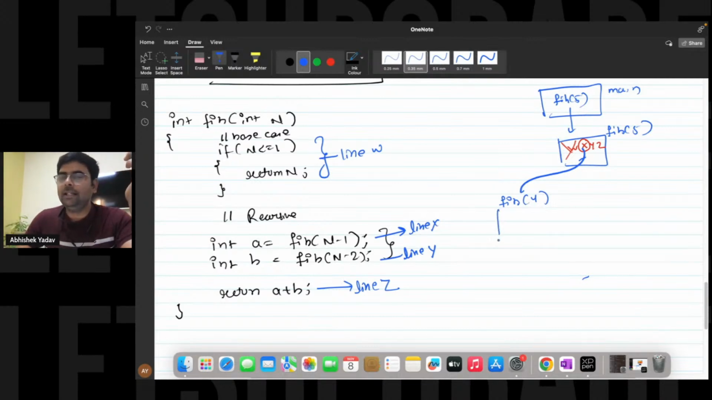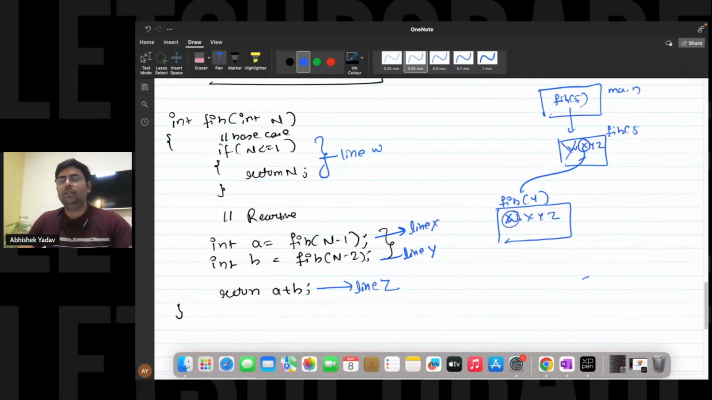Calling a function means creating a new stack frame. Again, you have 4 lines, that is W, X, Y, Z. And again, you can see n is less than or equal to 1 is false. Again, the base case is false. You will move to line X. At line X, again we are calling a function.